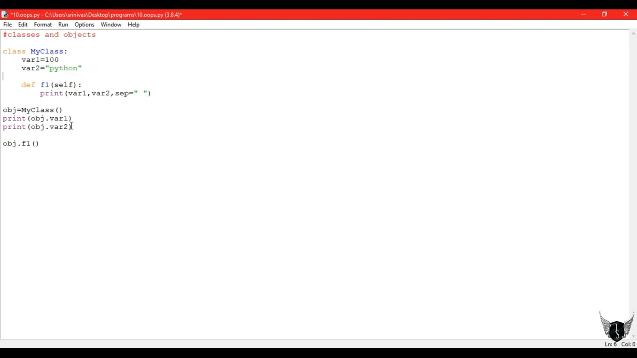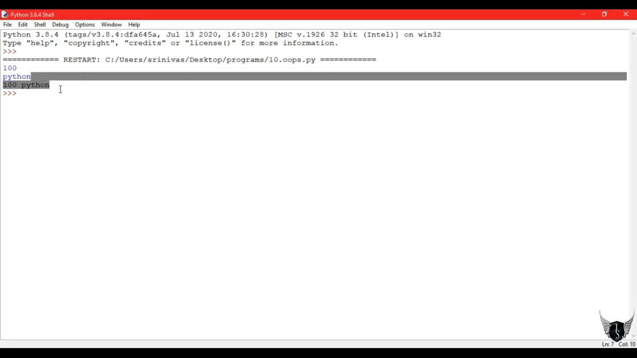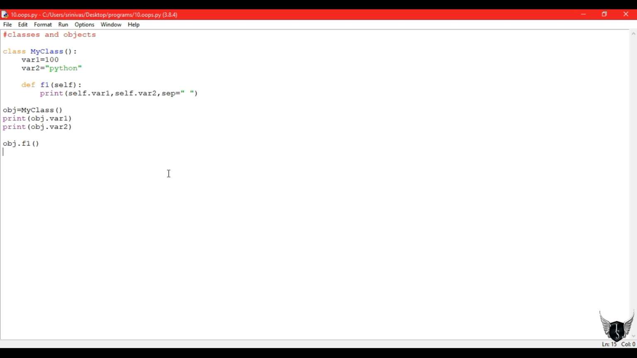My function is f1. Since there are no parameters, self is not a parameter. It is just mentioning that they are variables of that function. So self dot variable 1, self dot variable 2. Those variables will get printed. First, 100 and Python, we directly access the variables. Second, 100 and Python, we access them by using a function.